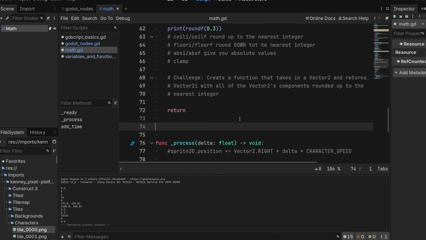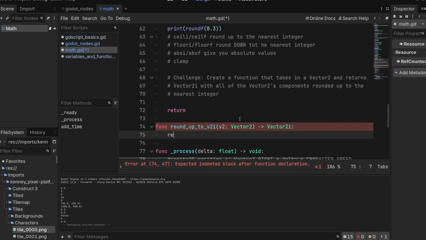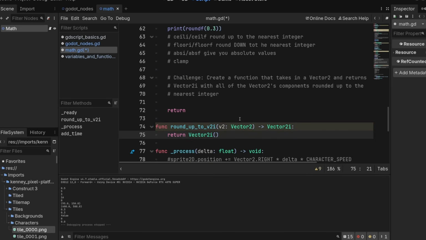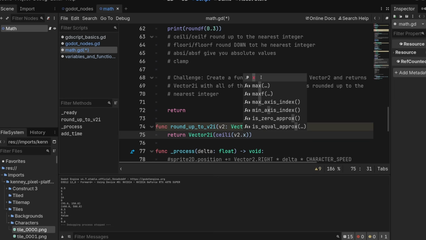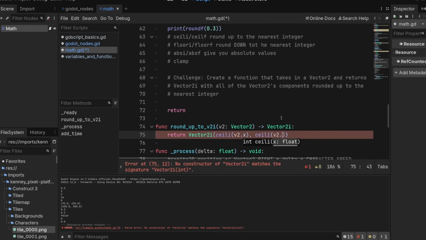Okay, let's do this. Let's do round_up_to_v2i. It takes in a Vector2 and it outputs a Vector2i. What happens here? Well, we want to return a Vector2i, and it's got two components. The first one is going to be the x. The x is going to be what? Well, we need a function for this to round the x of v2. So I see here we have ceili and ceilf. We want the integer version, ceili(v2.x), and then comma ceili(v2.y).